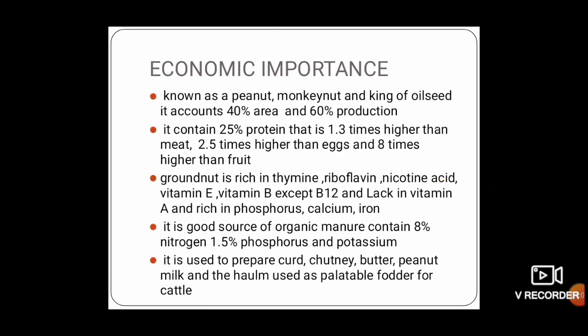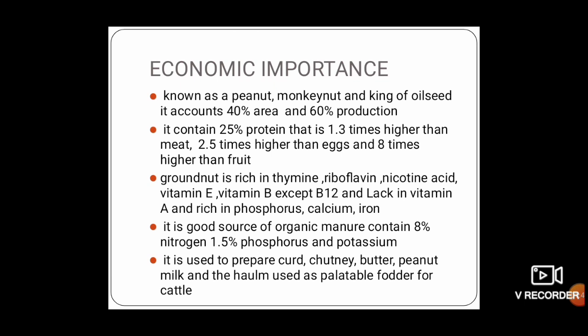Economic importance. It is also known as peanut, monkey nut, and king of oilseeds, which accounts for 40% area and 60% production. It contains 25% protein, which is 1.3 times higher than meat, 2.5 times higher than eggs, and 8 times higher than fruit. Groundnut is rich in thiamine, riboflavin, nicotinic acid, vitamin E, and vitamin B, except B12, and also lacks vitamin A. It is rich in phosphorus, calcium, and iron.